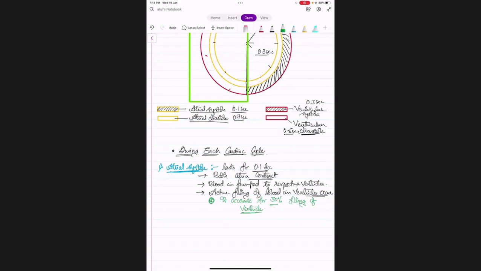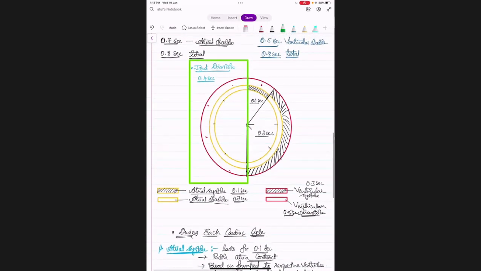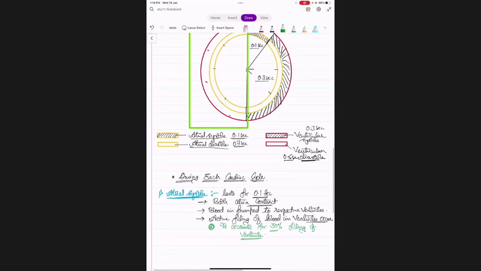So during that collection process, 30% collection is done when? 30% collection is done during atrial systole. So whatever is pumped out, 30% is again recollected during the atrial systole part. Is it clear? Once again, we are saying that during the atrial systole, 30% filling of ventricle will occur. When we talk about the volumes, you will understand it more clearly.